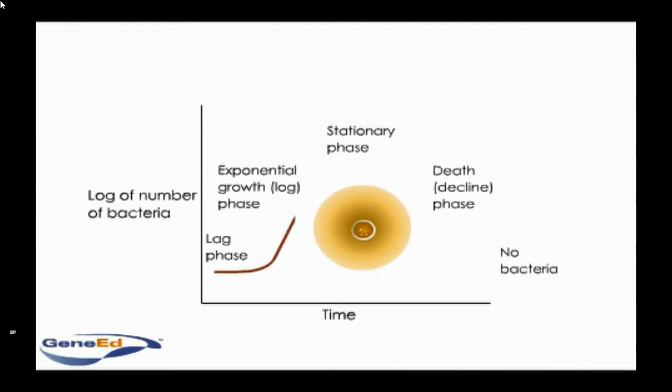Replication starts and rapidly continues during the second phase, termed the log, or logarithmic, or exponential phase. Bacterial cells undergo binary fission at a constant rate, and thus the number of bacteria increases logarithmically. That is, one bacterium divides into 2, which replicate into 4, which then produce 8, and each individual bacterium in the process replicates at a constant rate.